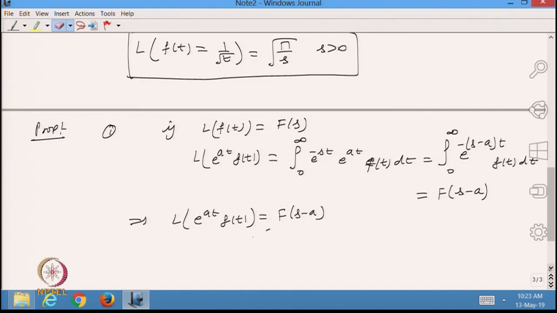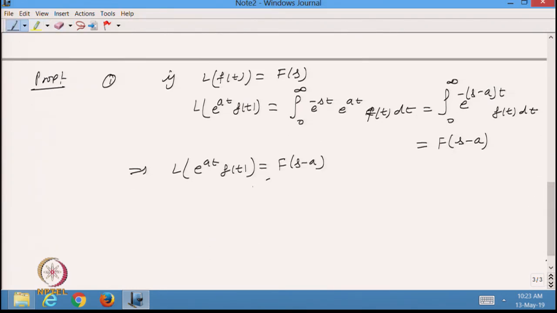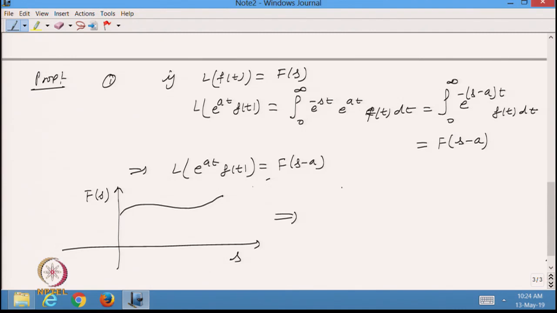I can define now that if I take the function f t, and this is my s and this is my f s, for the Laplace transformation of the function f t, my transformation suppose was this one for s greater than 0, then the Laplace transformation of e raised to a t f t will again be the same function, only thing is that it will move by a.